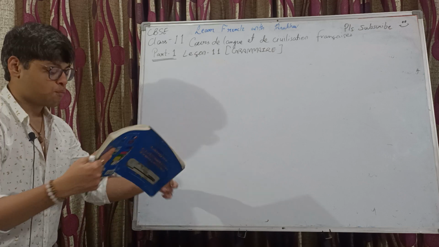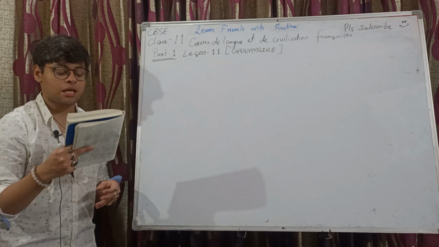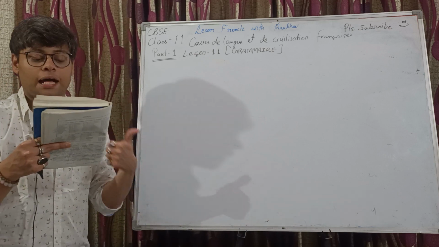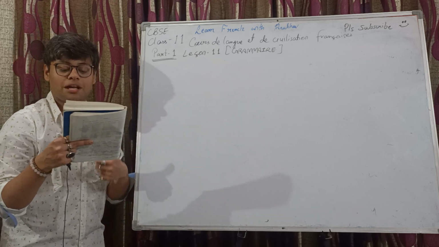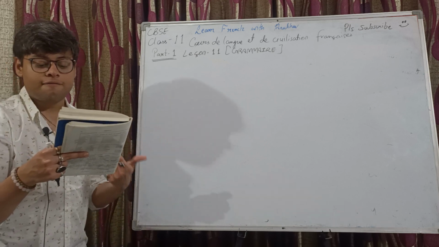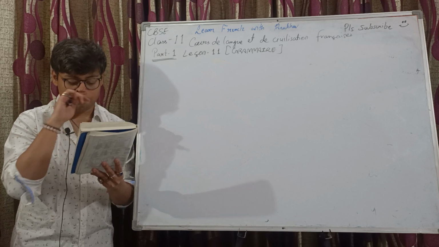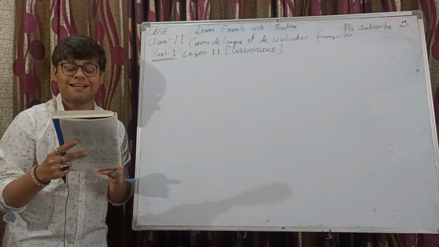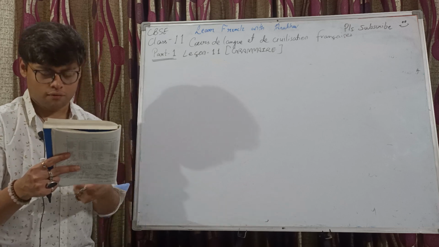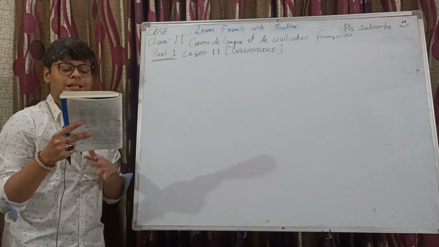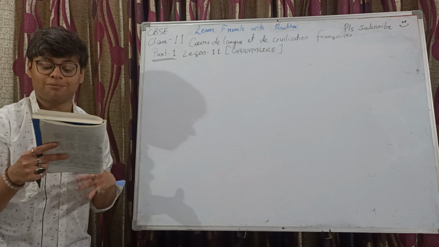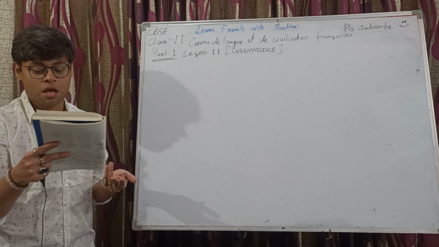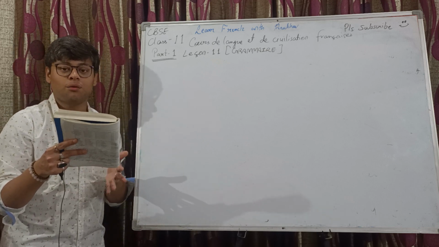Okay, so let's start with exercises. Exercise 1. Citer des mots du vocabulaire militaire. Faites en 3 groupes les noms de personnes, les noms de choses, les verbes. Okay, very easy. So enlist the words from the military vocabulary and divide them into 3 groups.